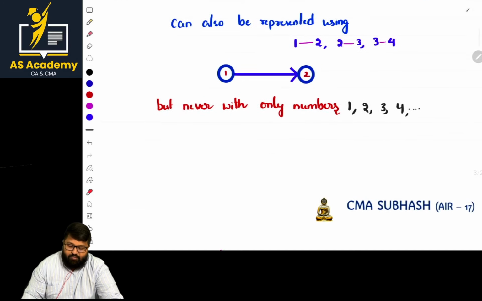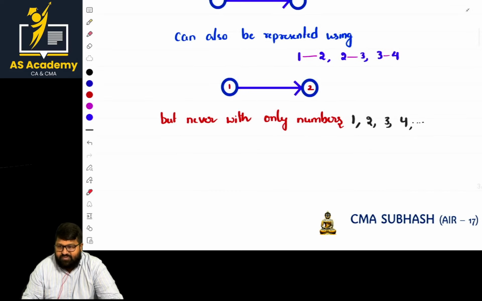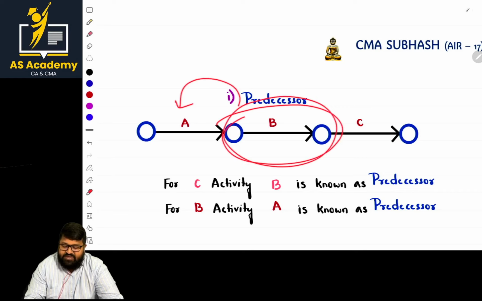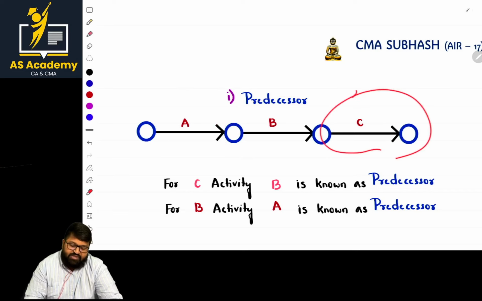But never with numbers. The activities will never be represented with numerals. Only letters. Capital letters are used basically. Now, there is one more term. What is meant by predecessor? Normally for activity B, it is represented with an arrow that has a starting event and an ending event. So this is B. For B, what is preceding it? A. That is the predecessor. And for C, what is preceding it?